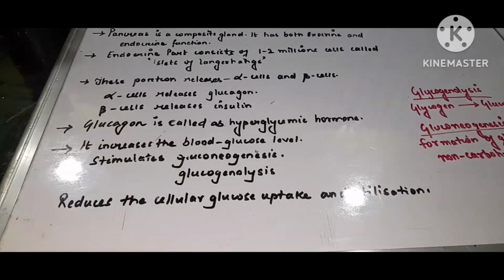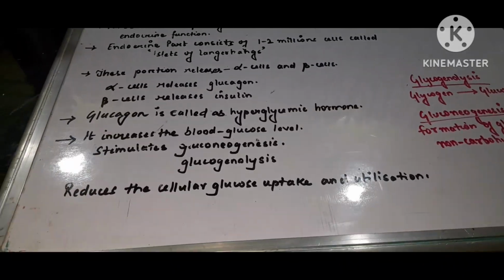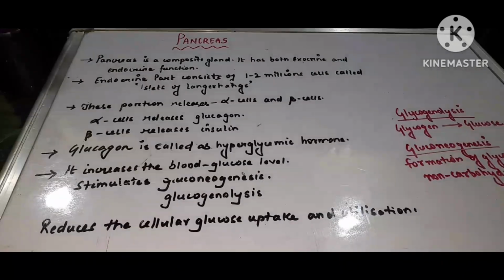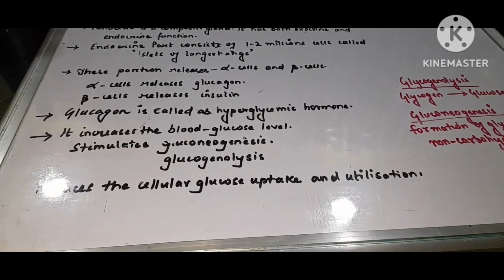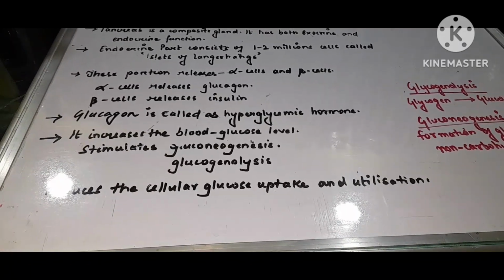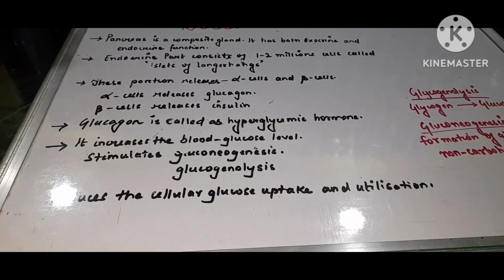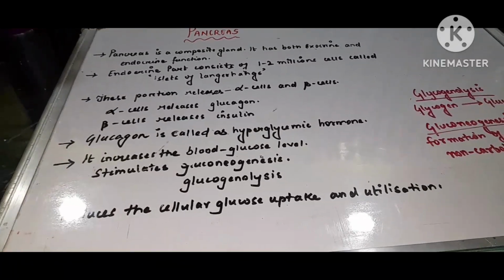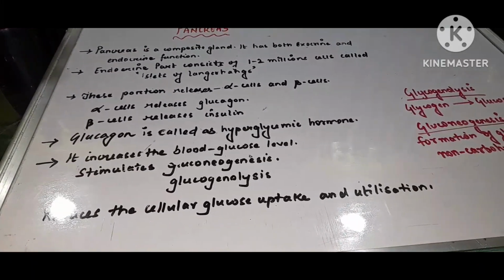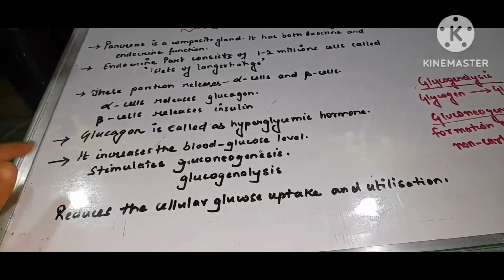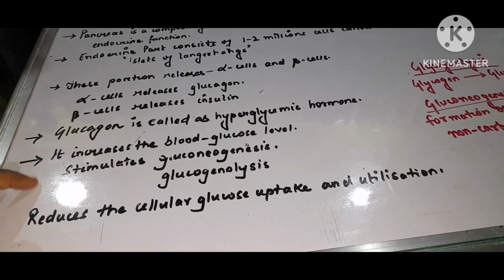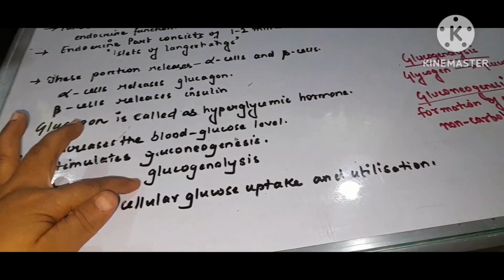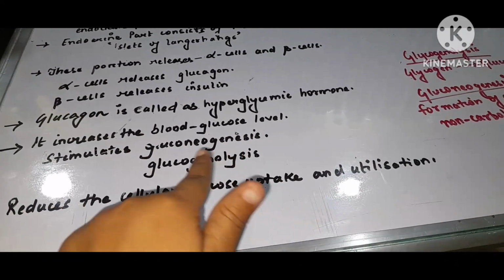Talking about the function of glucagon, it is called the hyperglycemic hormone. What is the meaning of hyperglycemic hormone? It means that the main motive of glucagon is to increase the blood sugar level. It stimulates gluconeogenesis and glycogenolysis. So what is gluconeogenesis?